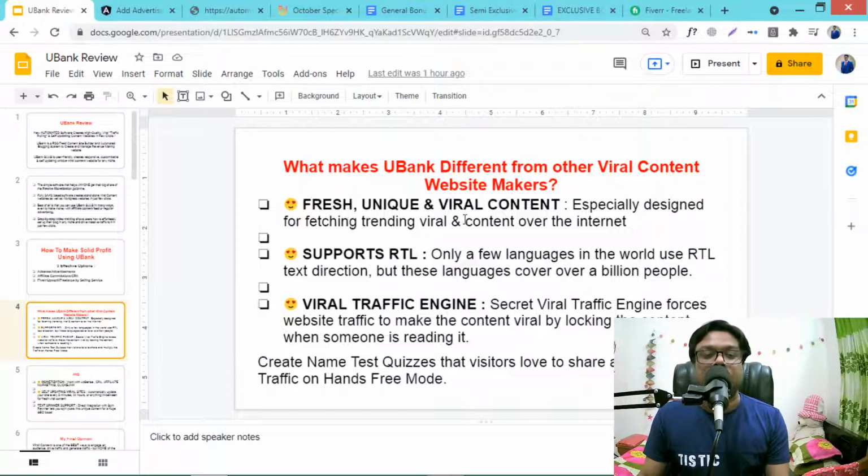This is fresh, unique and viral content, especially designed for facing trending viral content over the internet, and it will create 100% unique and SEO friendly content, and it supports RTL. RTL is a text direction. Only a few languages in the world use RTL, but these languages cover over a billion people, so this is very important, and Ubank supports RTL. Okay, and this is the viral traffic engine. The secret viral traffic engine forces website traffic to make the content viral by locking the content when someone is reading it. This is a very awesome, special feature.